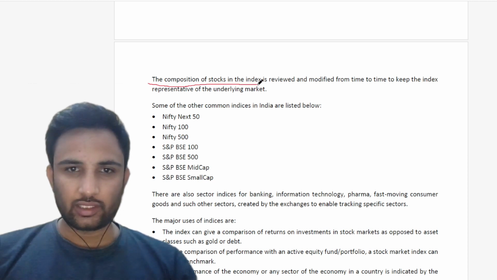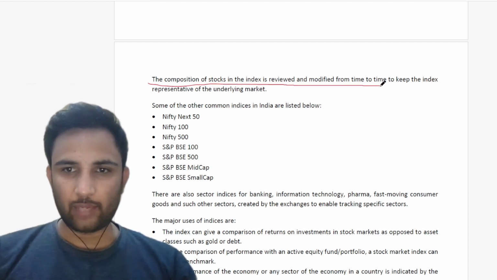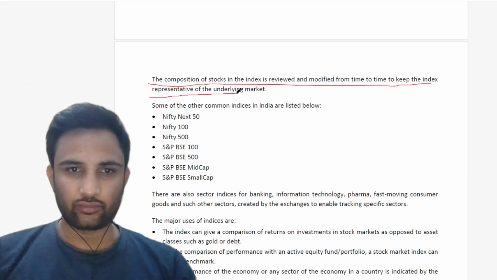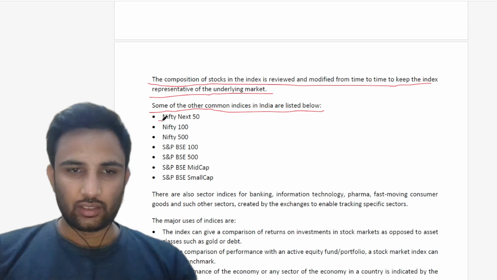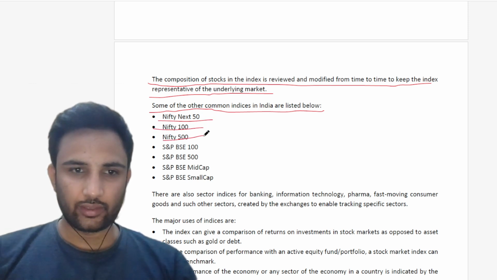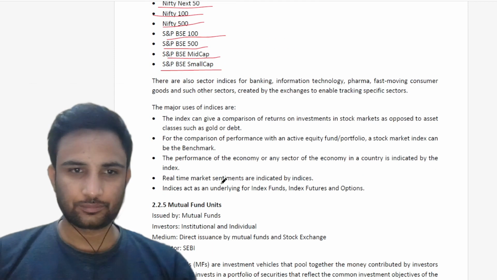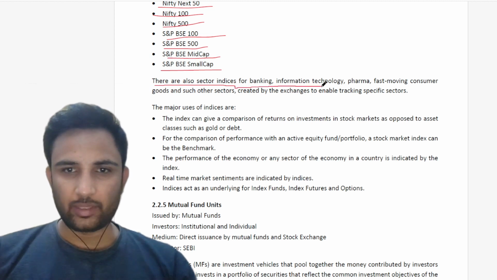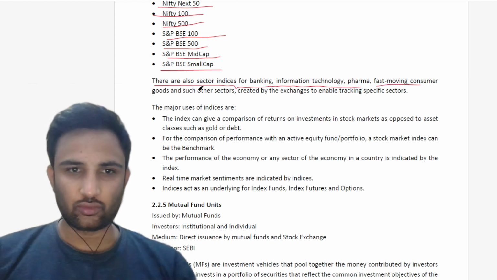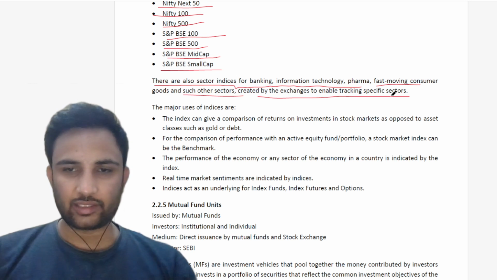The composition of stocks in the index is reviewed and modified from time to time to keep the index representative of the underlying market. Some other common indices in India are listed below: Nifty Next 50, Nifty 100, Nifty 500, S&P BSE 100, S&P BSE 500, S&P BSE Mid Cap, and S&P BSE Small Cap. There are also sector indices for banking, information technology, pharma, fast-moving consumer goods, and such other sectors created by the exchanges to enable tracking specific sectors.